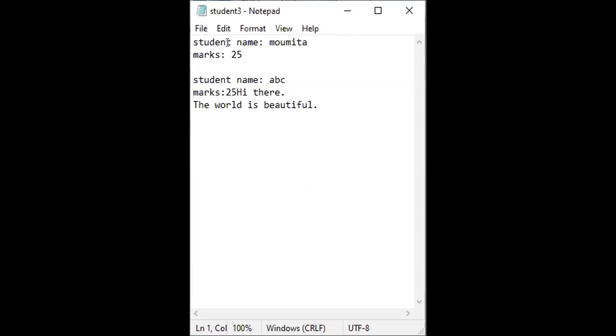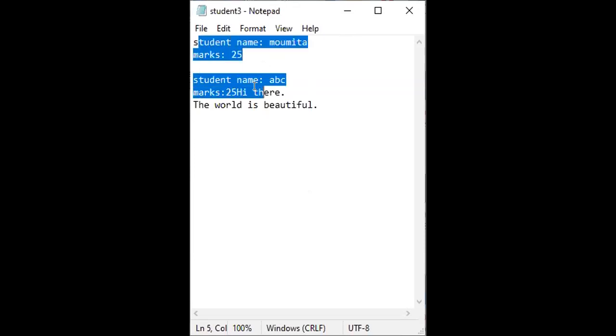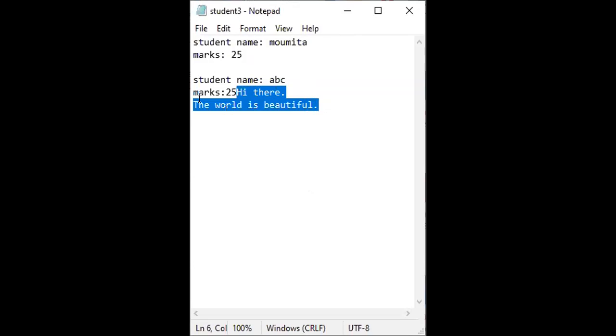Yes, okay, ma'am. So now check all the information. This part was written in student1: student name, marks. So all this information is from the student1 file, and this information is from the student2 file. So we have successfully copied all the documents from student1 and student2 to student3, and successfully created the student3 file also.